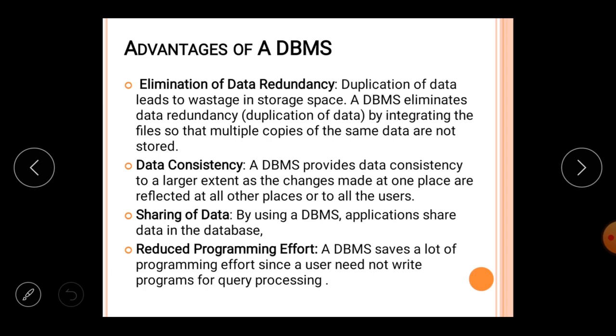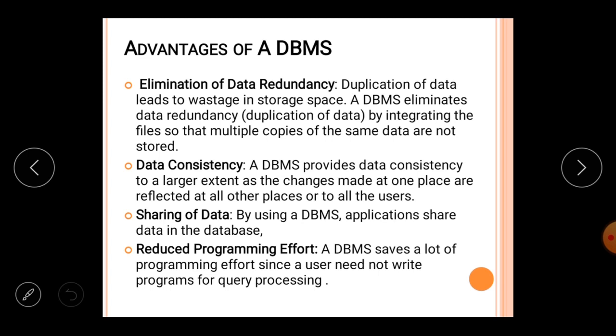Eliminated means to deduct; if there is any type of duplicacy, it can be detected with the help of the database management system. If there is any repetition of the data, you can check with the database management system so that no repetition of the data will be there. Okay, hope I am clear about data redundancy.